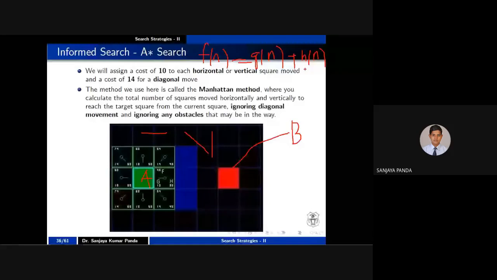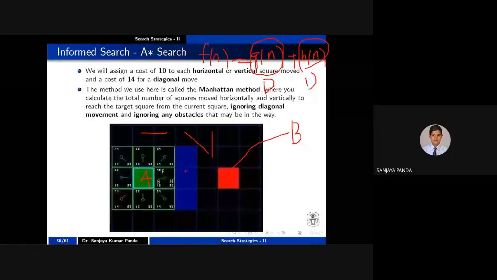So whenever you are calculating g of n, diagonal is allowed, but whenever you are going for h of n, diagonal moves are not allowed. Another constraint is that whenever you are calculating this cost, you ignore the wall. You have to ignore this wall in order to calculate the cost. This problem is defined by somebody, and they have already specified these constraints.